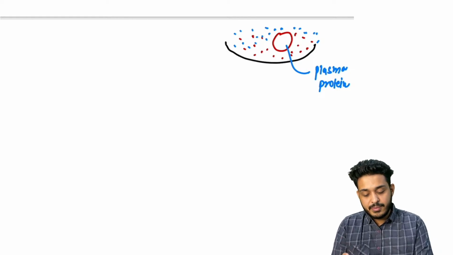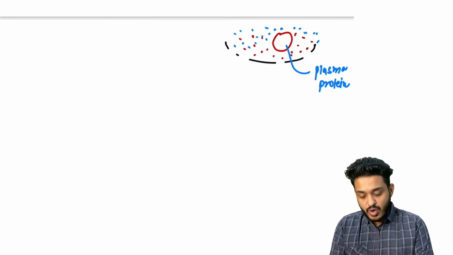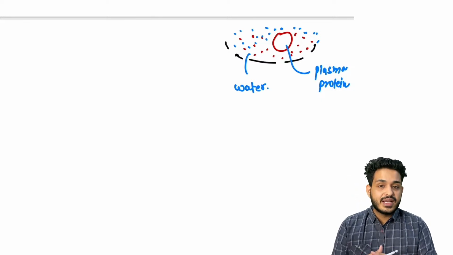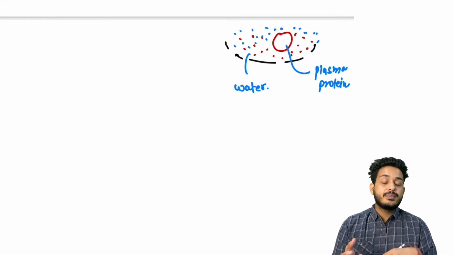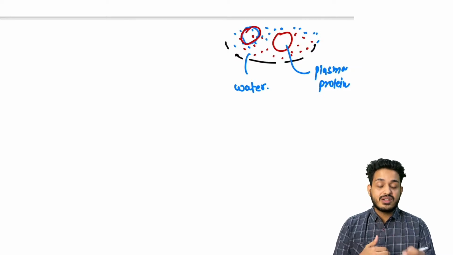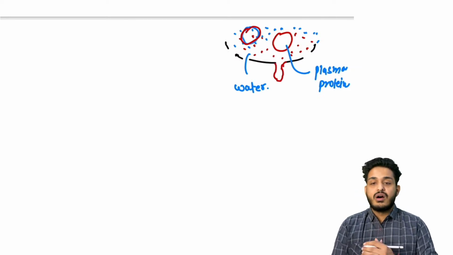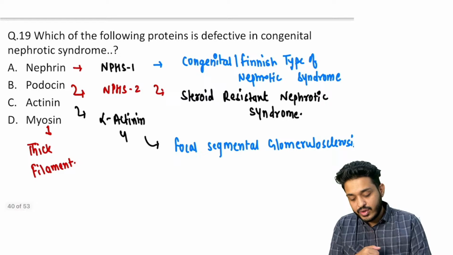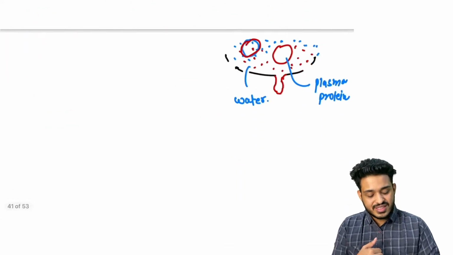The second thing you should remember is what is going to go away from here. They are going to be small things, that means only things like water. Water will get filtered, right? But these plasma proteins are big and negatively charged, and the foot processes of the podocyte will be there, and these three things are responsible for the formation of the foot processes of podocytes.